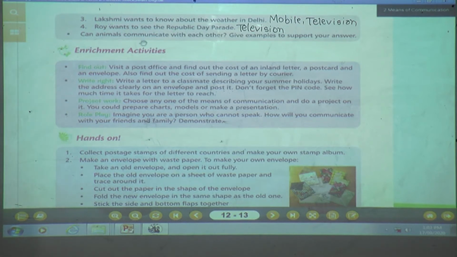Can animals communicate with each other? Yes, children, what is the question? Can animals communicate with each other? Give examples to support your answer. What will be the answer? Yes, children? Okay. These animals can communicate through their calls, sense of touch and smell. How do the animals communicate? By calling, or by the sense of touch, or either by smell.